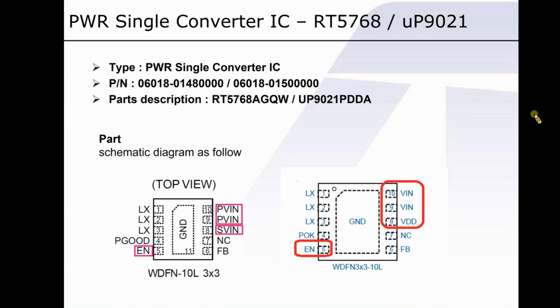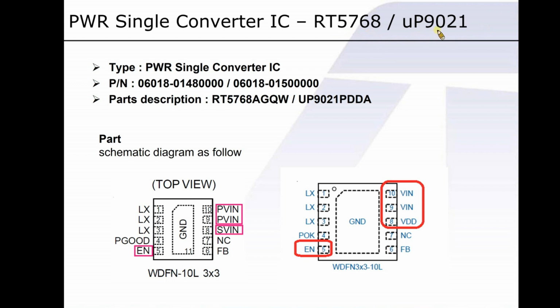There are two conversions. One is the conversion from low voltage to low voltage. The other is from high voltage to low voltage. When it comes to high and low, we have to know what range of voltage defines whether it's high or low. A voltage under 6 volts is called low voltage, while over 16 volts is high voltage.